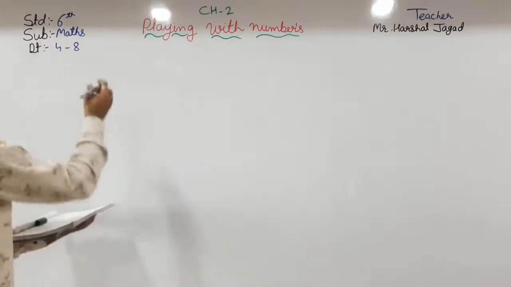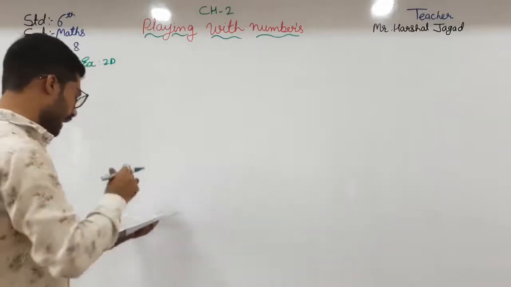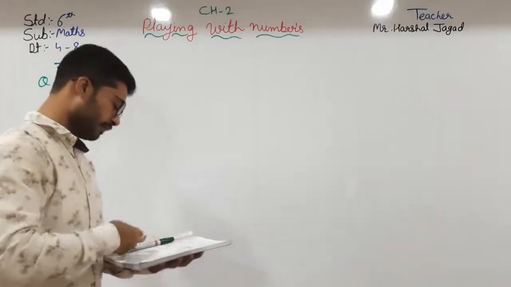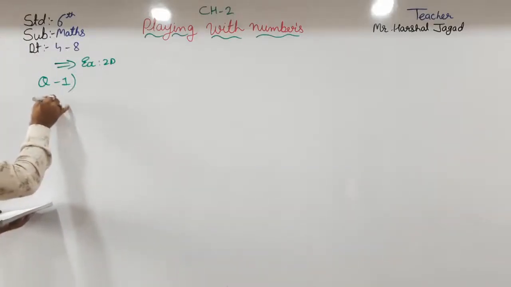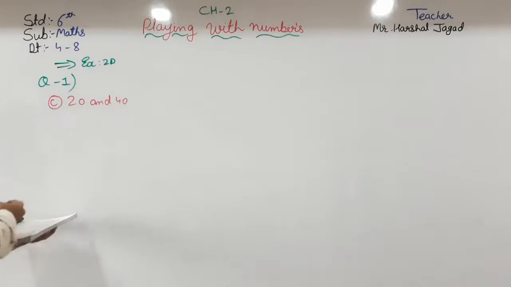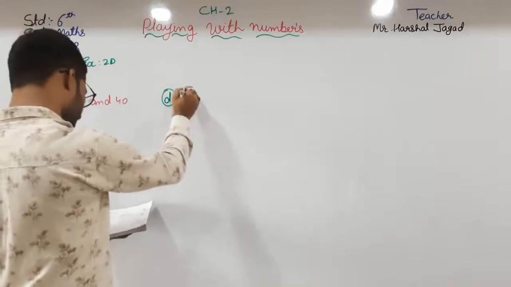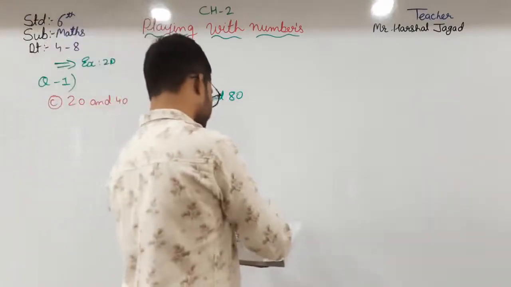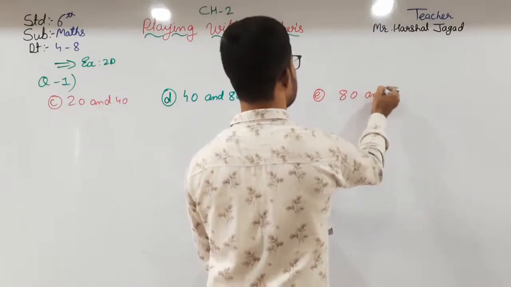Exercise 2D, question number 1: we will do C, D and E. C is 20 and 40, D is 40 and 80, and E is 80 and 100.